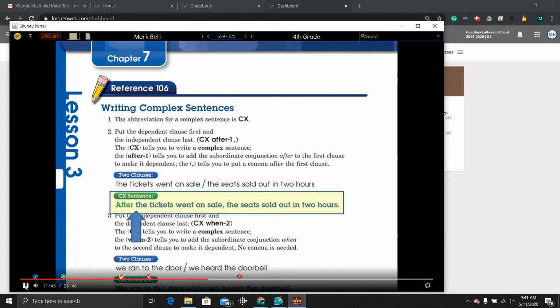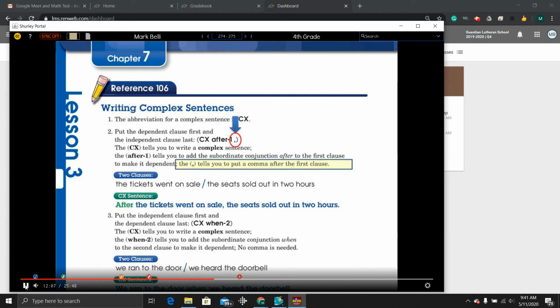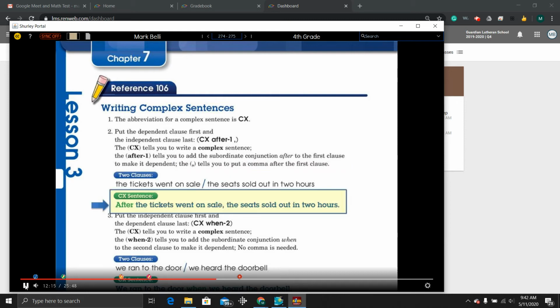Put the dependent clause first and the independent clause last. The CX tells you to write a complex sentence. The after one tells you to add the subordinate conjunction after to the first clause to make it dependent. This punctuation mark tells you to put a comma after the first clause. Together, let's read our newly constructed complex sentence. After the tickets went on sale, the seats sold out in 2 hours.